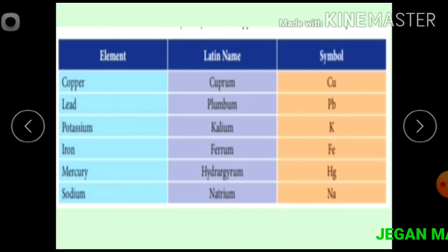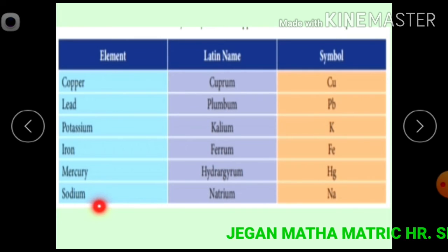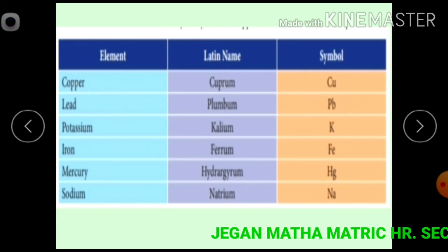Lead, plumbum, Pb. Potassium, kalium, K. Iron, ferrum, Fe. Mercury, hydrargyrum, Hg. Sodium, natrium, Na.